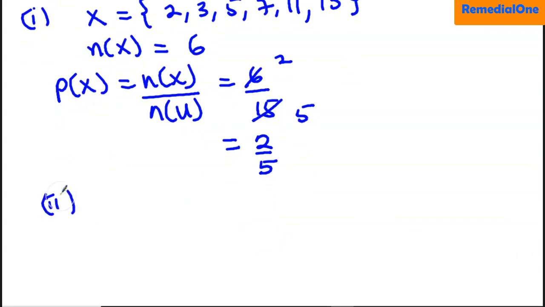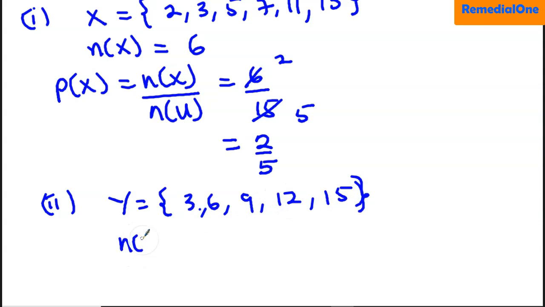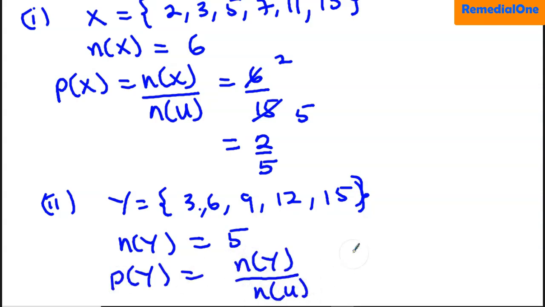The second one, we have to find multiples of 3, and we said that multiples of 3 should be Y. So what are the multiples of 3? 3, 6, 9, 12, and then 15. So the number of multiples of 3 is 1, 2, 3, 4, 5. This is 5. So the probability of multiples of 3 is the number of them over the total, and this is equal to 5 on 15. 5 will go here 1, 5 will go here 3. So we have 1 on 3.